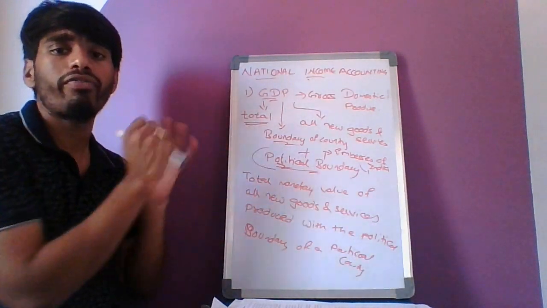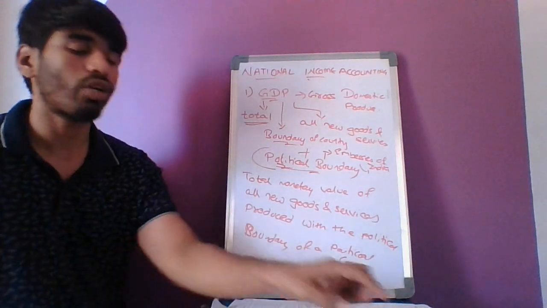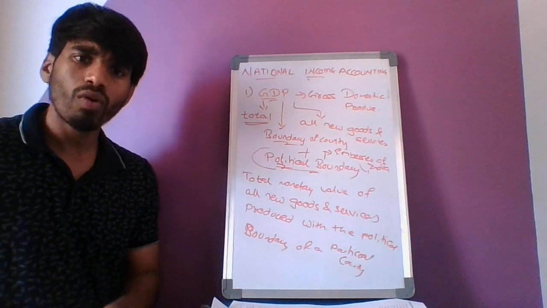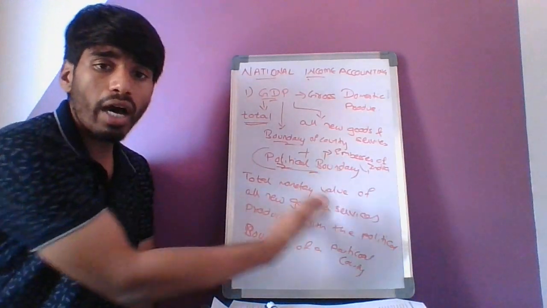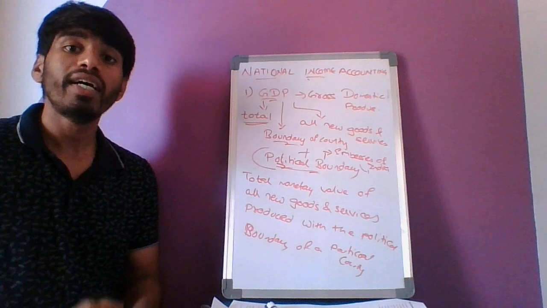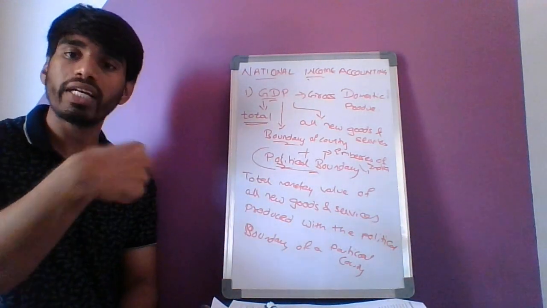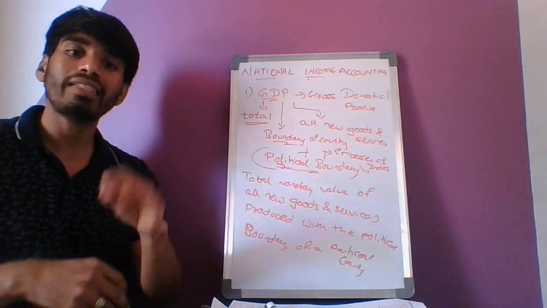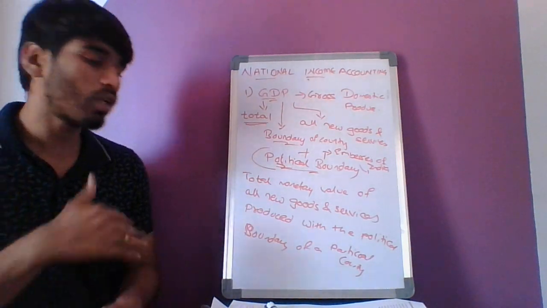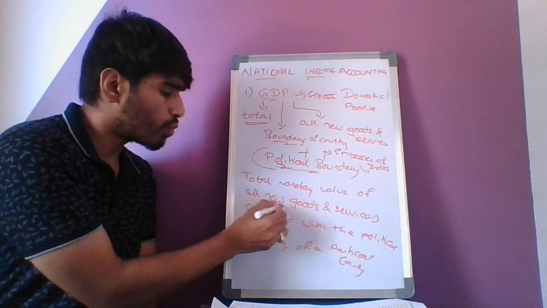Now after knowing the complete, holistic definition of the GDP, I have to stress one more thing. We have seen what things are included in the GDP. Now we also have to see what kind of things are not included, or while calculating the GDP of India, what are the things we should not include? To give clarity, here I am telling only the new goods.